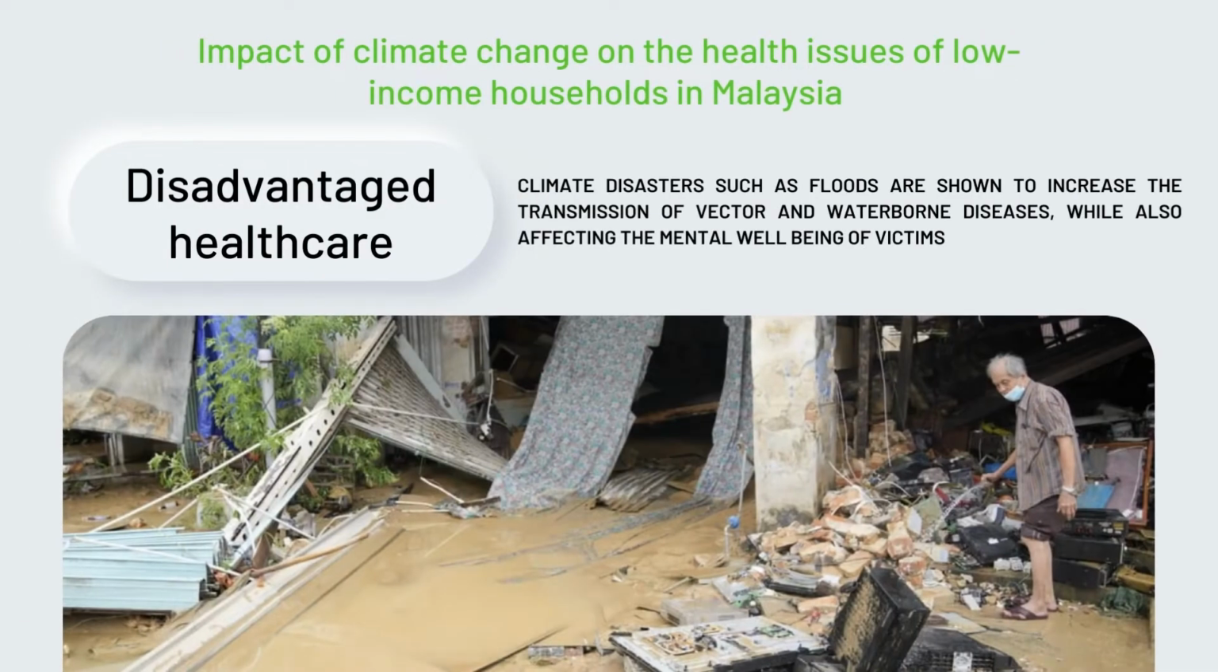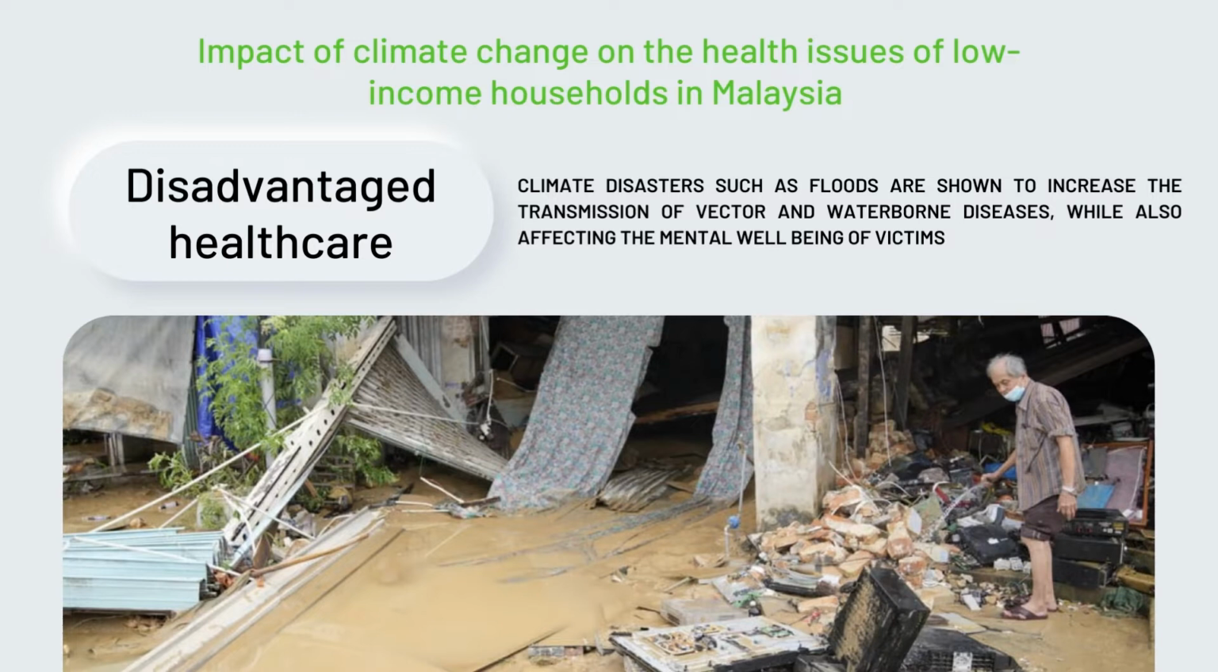Next, let's talk about the impact of climate change on health issues of lower-income households in Malaysia. Climate disasters such as flooding can introduce deadly bacteria and parasites to drinking water as they produce an environment conducive to increased transmission of vector and waterborne diseases, leading to high rates of cholera, malaria, and dengue, as described by Hines and Patz in their 2004 paper.